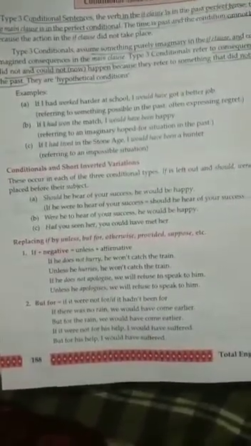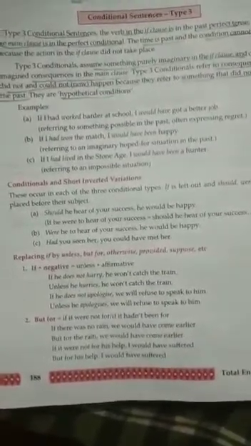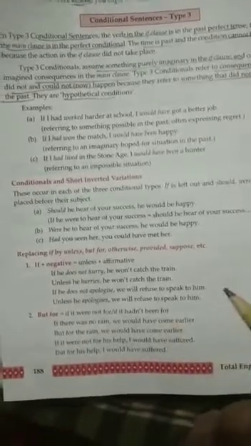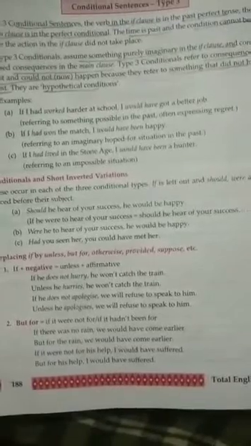In these conditional sentences, the condition is totally unreal or purely imaginary. They refer to something that did not happen in the past, and are hypothetical conditions.